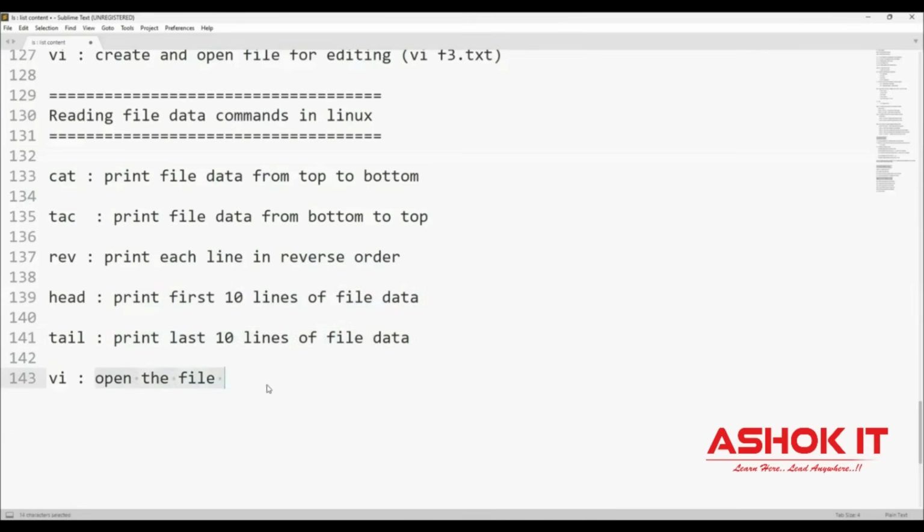The vi command is used to open the file for editing. Then we can use the grep command for pattern matching. This is also used for searching the content in the file.